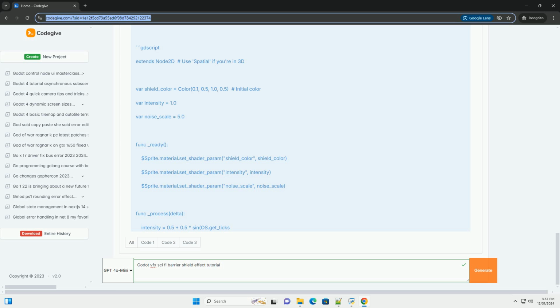Step 2. Creating the shield effect with shader. 1. Create a shader. Create a new shader file in your project and name it BarrierShield. 2. Shader code. Here's a simple shader code for a glowing barrier effect.